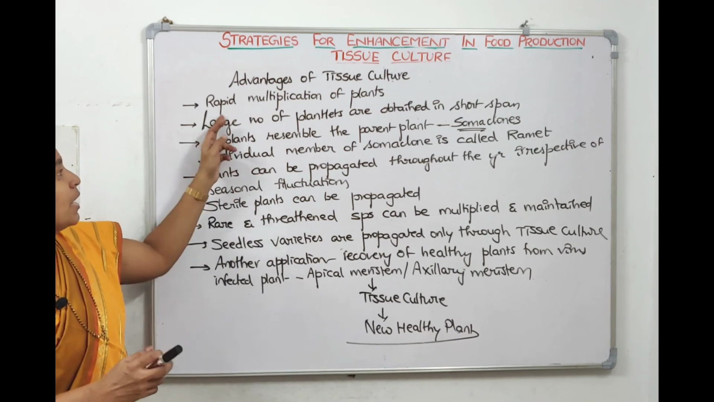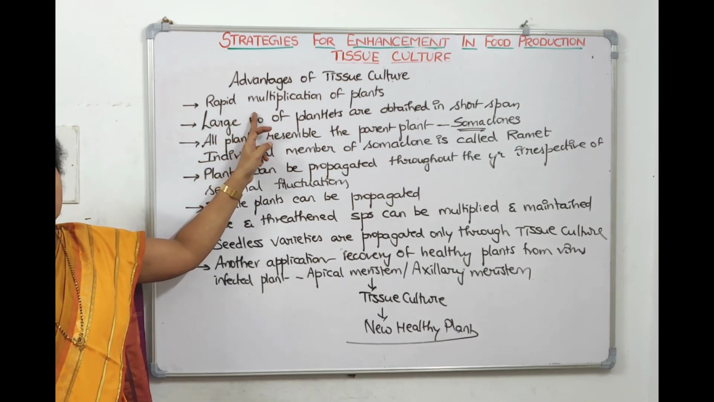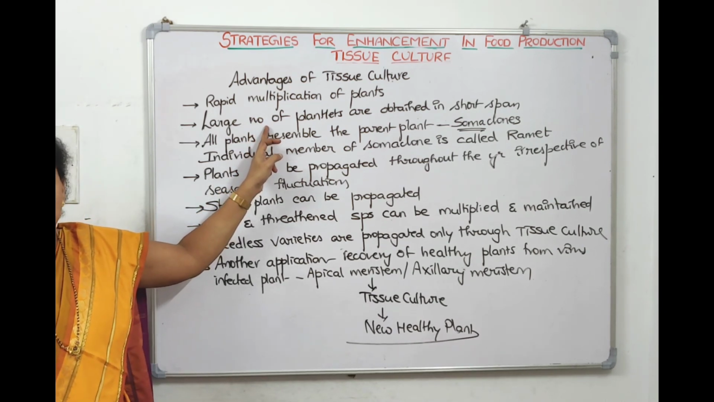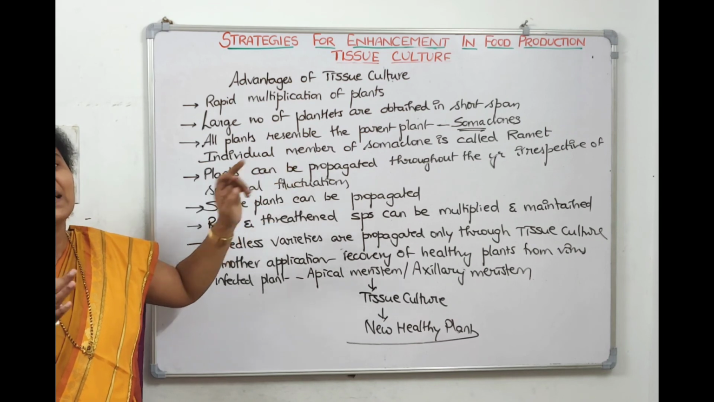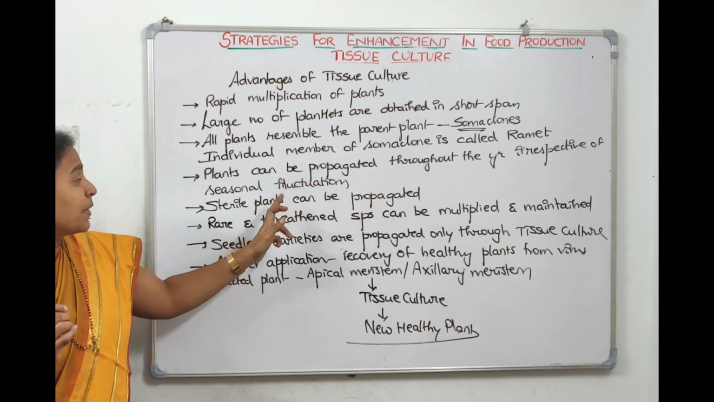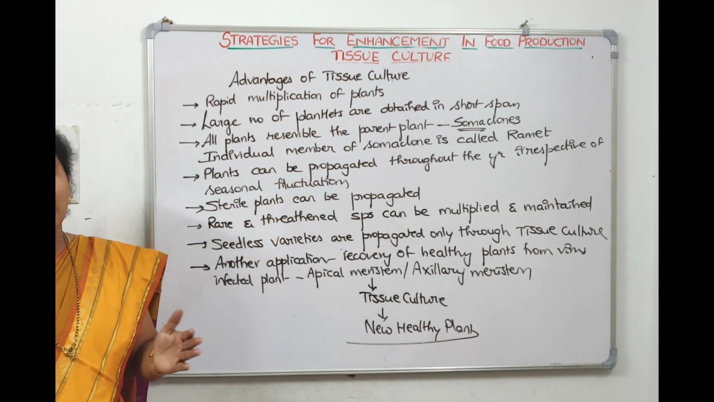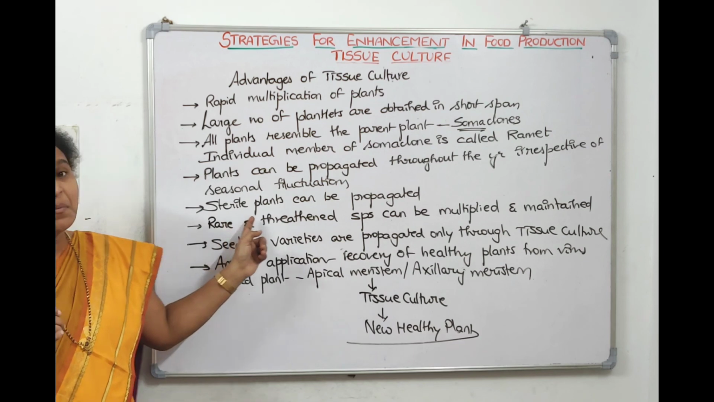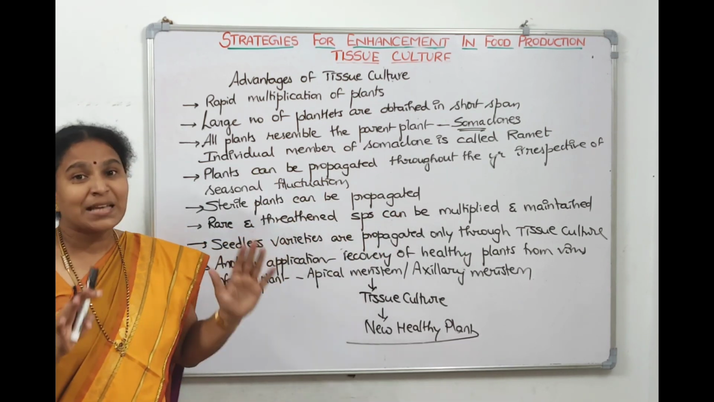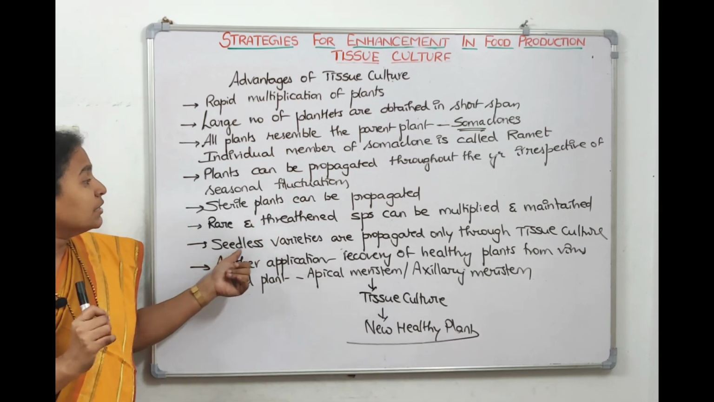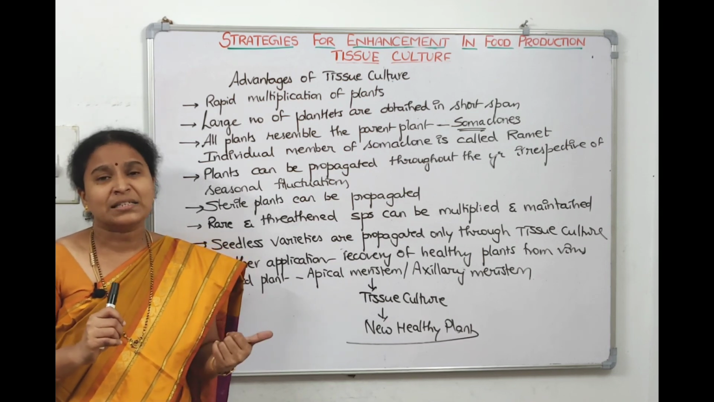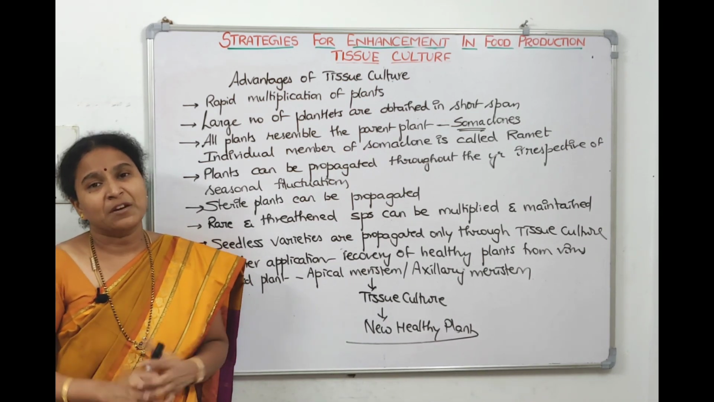They are, it helps in rapid multiplication, in a short span many plants we can get. All the plants are somaclones of each other. Individual member is called a ramet. Genetically they are the same with each other, and these plants can be propagated irrespective of the seasonal variations, because you are doing it in the lab and you can maintain the conditions. Even from the sterile plants you can obtain the varieties. Rare and threatened species can be maintained with the tissue culture technique. Seedless varieties are propagated only through tissue culture, and virus-free plants can be obtained or recovered from the infected plant.